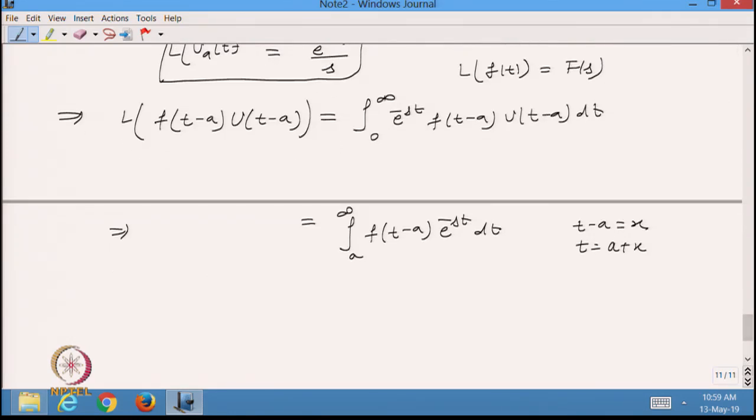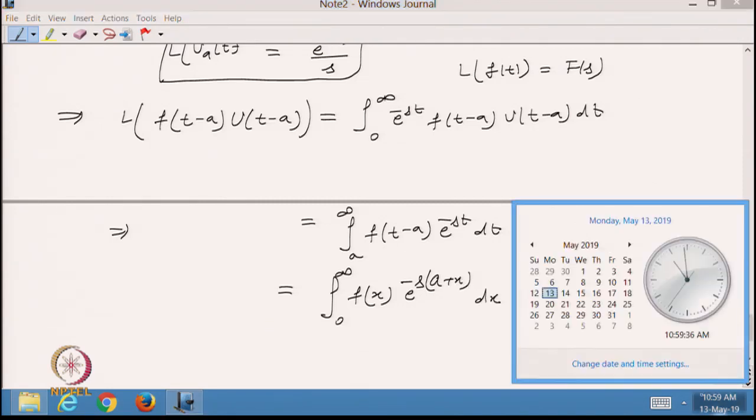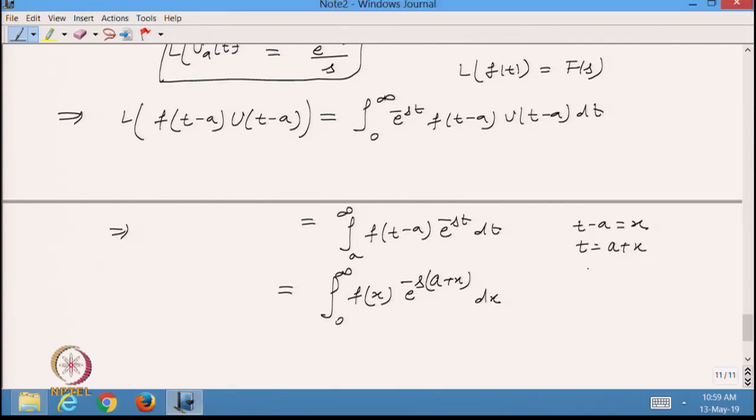The limits change: when t is a, x will be 0, and when t is infinity, x will be infinity. So, from here this integral changes to 0 to infinity, f x times e raised to power minus s times a plus x, dx, because from here you can see that my dt will be dx. Then I can take e raised to power minus a s common outside, because the integration is with respect to x.